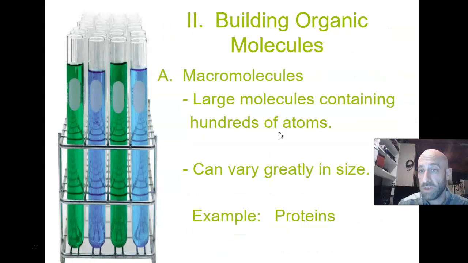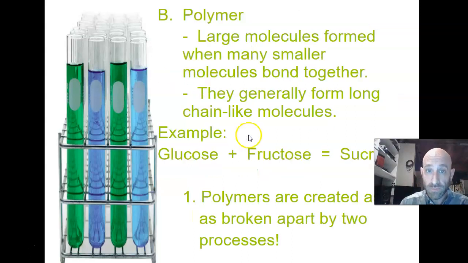Let's finish up here with just some definitions. Macro means large, right? So a macromolecule is a large molecule that is made up of hundreds, if not thousands of atoms or more. They can also vary in size. You can have a smaller macromolecule, like a simple carbohydrate, or you can have a super complex macromolecule like a protein. So just know that a macromolecule is a very large molecule made up of many atoms.